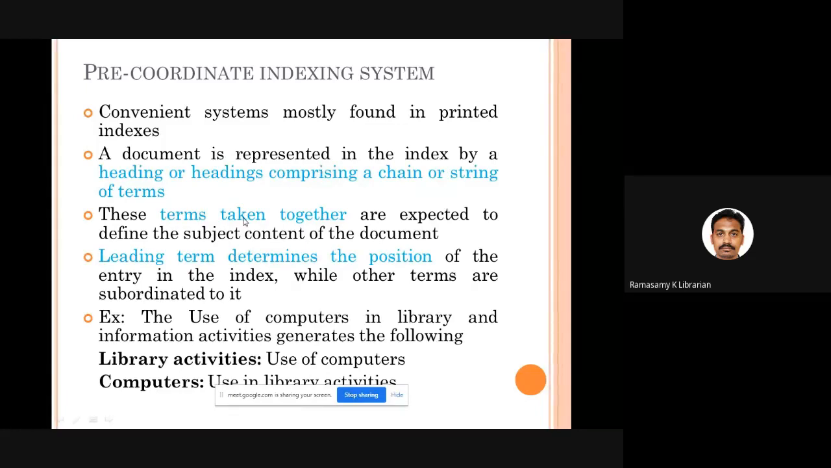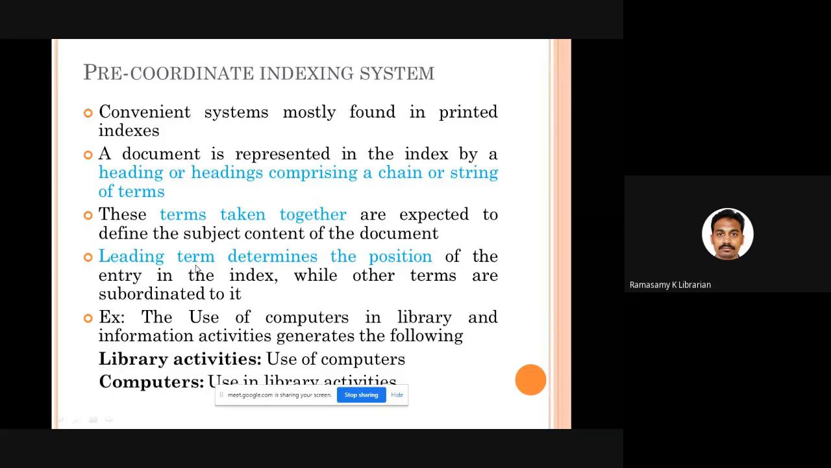That leading term will determine the position of the entry. If your leading entry is classification, this will be filed under C. If your leading term is book, it will be placed under B. So the leading term determines the position of your entry.